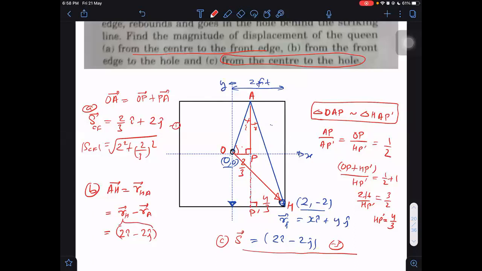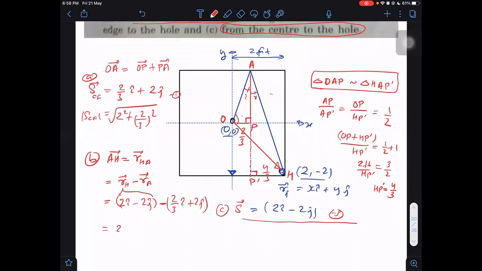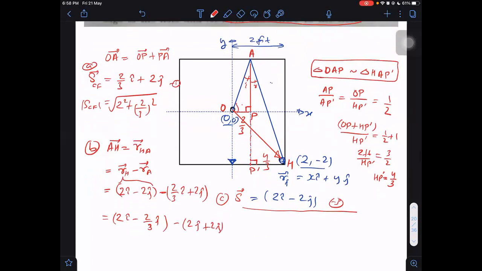What is RA? 2 by 3 i cap plus 2 j cap. Then what is the difference? 2 i cap minus 2 by 3 i cap, minus 2 j cap plus 2 j cap.